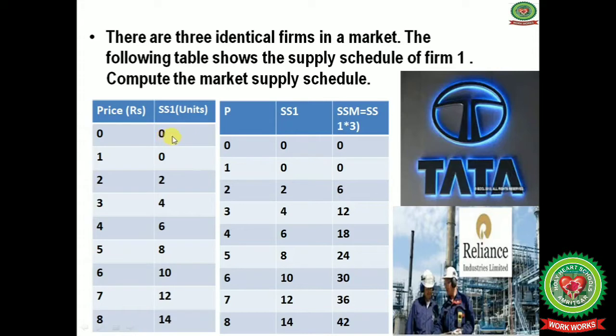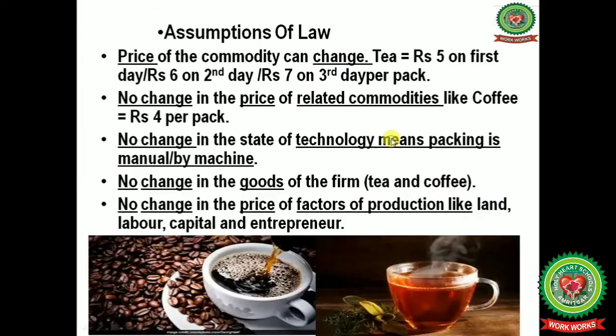0 multiplied by 3 will give you 0. 0 multiplied by 3 will give you 0. 2 multiplied by 3, 6. 4 3s, 12. 6 3s, 18. 8 3s are 24. 10 3s are 30. 12 3s are 36. 14 3s are 42. So this is the market supply schedule by all the three identical firms.